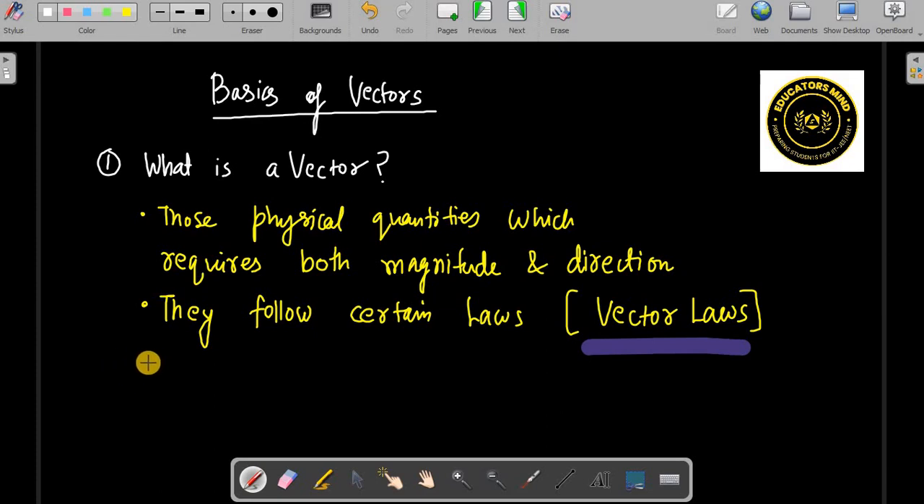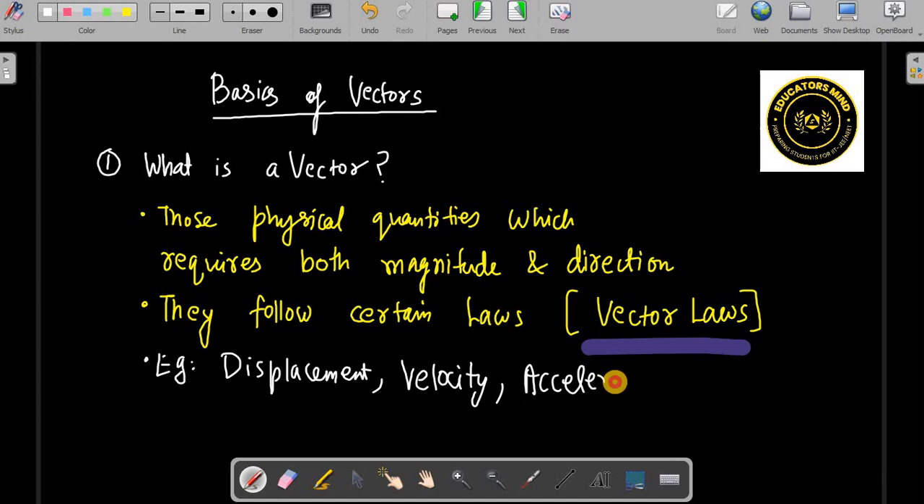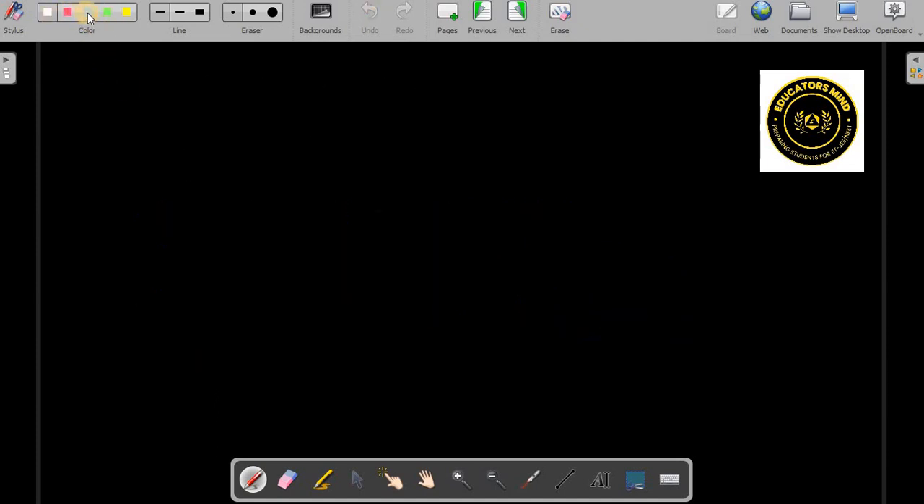Okay, so first, examples of vector quantities: displacement, velocity, acceleration, force. Many such quantities require both magnitude and direction, and they follow certain laws. But there are quantities which do not follow vector laws.